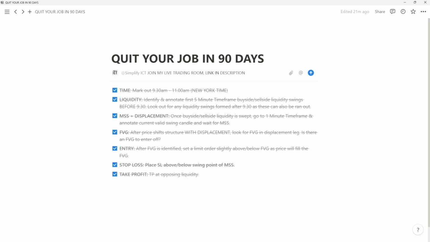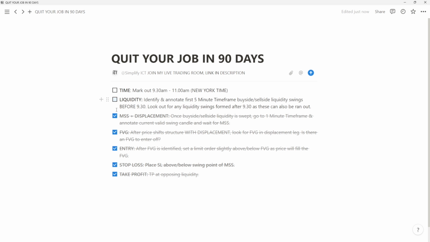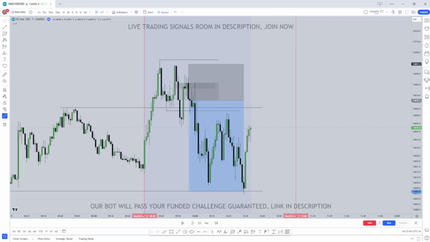And remember, this trade was found using only these rules right here, guys. ICT himself says you can quit your job from this one strategy alone. You guys don't need to overcomplicate it. All you need is these steps right here. You don't even need a daily bias for the strategy. I know it's hard for a lot of you to find the daily bias and the overall directional bias. You don't even need the overall bias for this strategy, although I would highly recommend that you do have a bias before trading any strategy, because it does help.